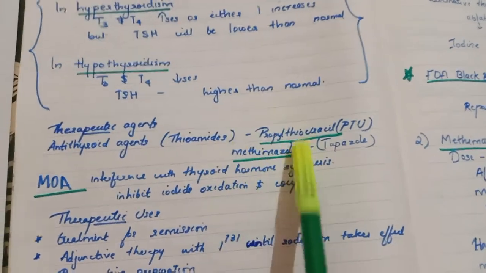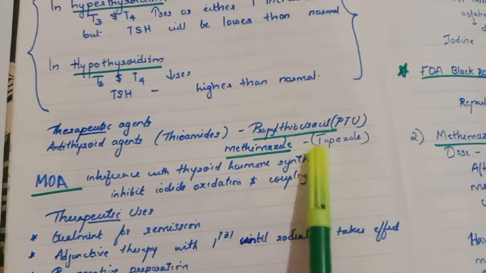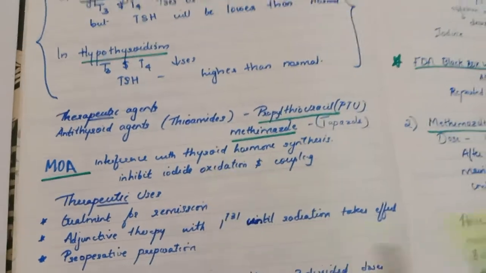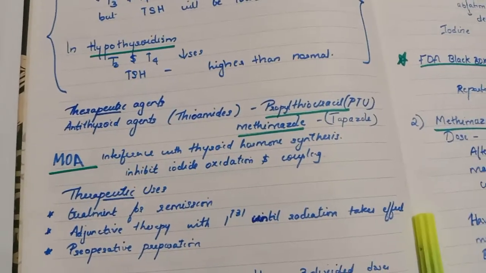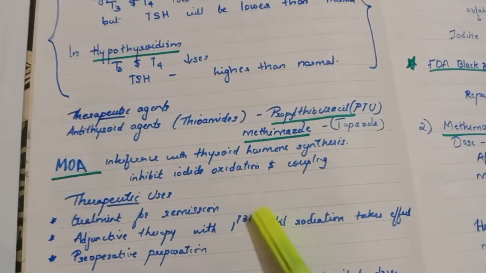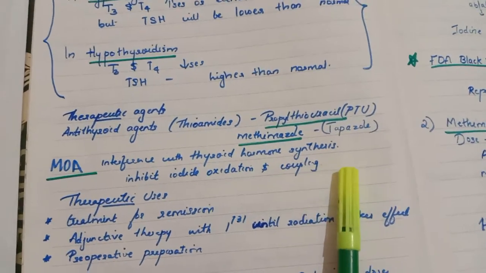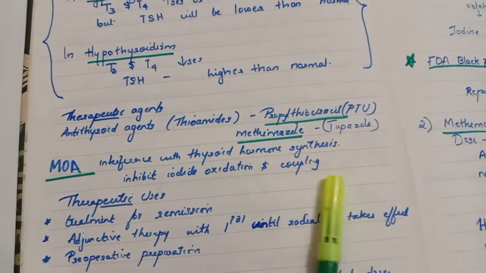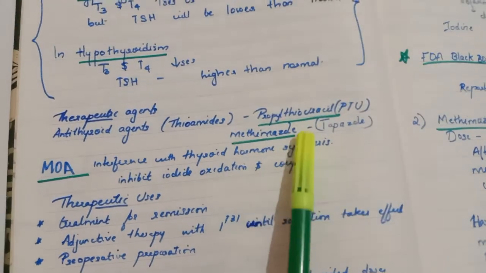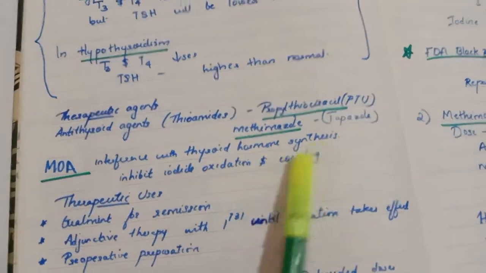So in thioamides we have mainly two drugs, propylthiouracil, that is PTU, as well as methimazole. So what is the main mechanism of action of these two drugs? Here the problem is that the thyroid gland is producing more amount of thyroid hormone. So these drugs will be interfering with the thyroid hormone synthesis, and they will be inhibiting the iodide oxidation and coupling. So this is the main mechanism of action of these two drugs.